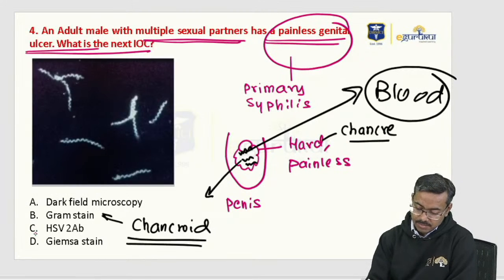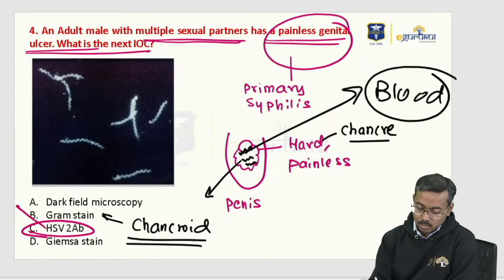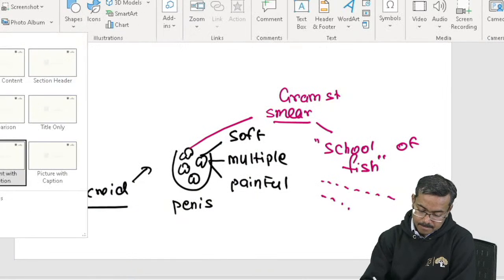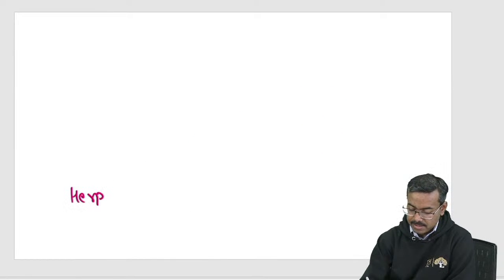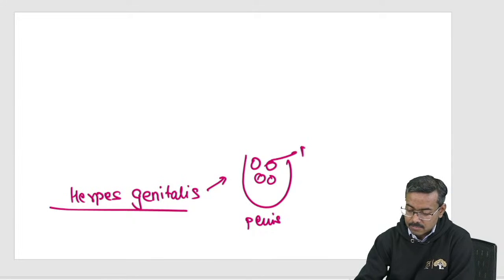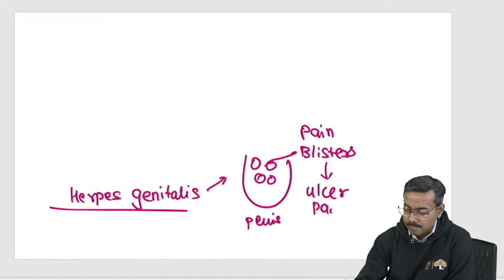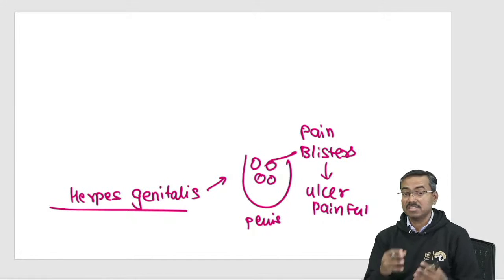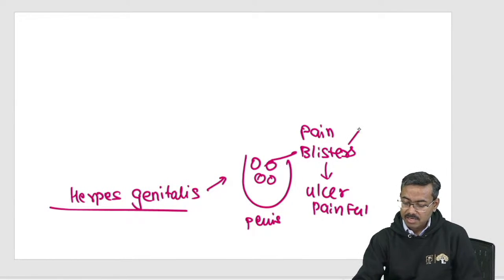HSV2 antibodies, not really, because HSV2 is, what did I say? Herpes genitalis. I'll show you that. Herpes genitalis is also on the penis. Interestingly, it will create blisters which are painful, and these blisters will create ulcers which are again going to be painful. The question said painless. These are blisters which are painful, and these blisters are typically grouped.